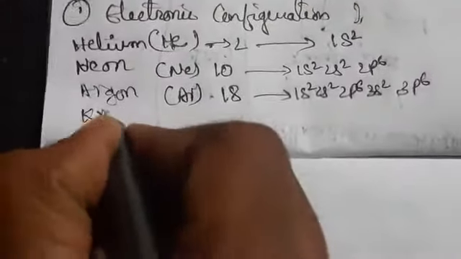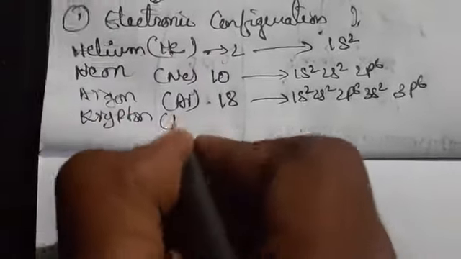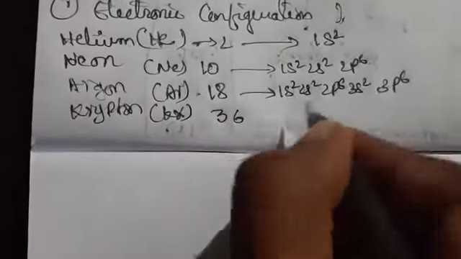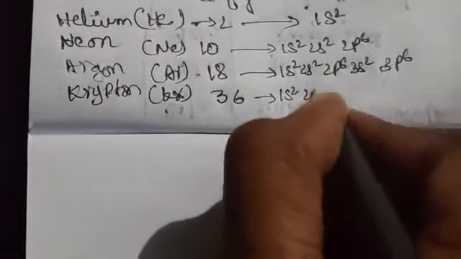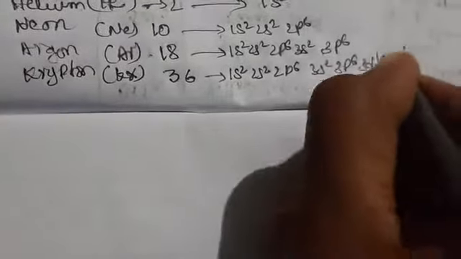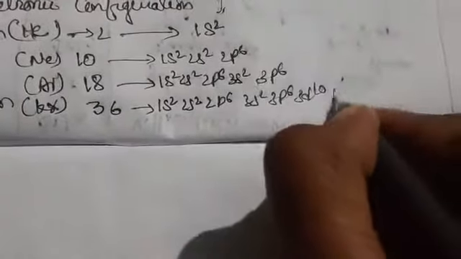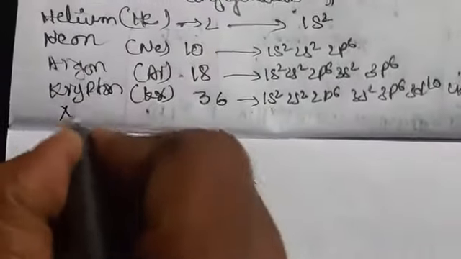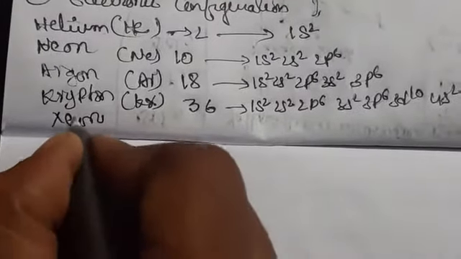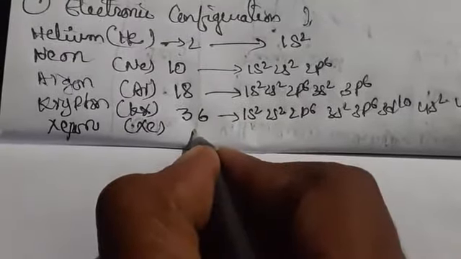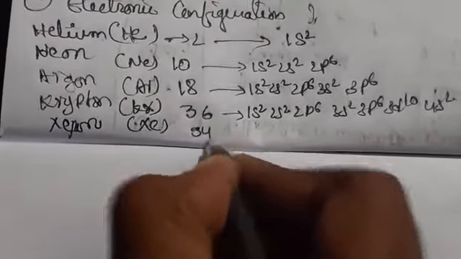Coming to krypton, symbol Kr, atomic number 36, the configuration is 1s2 2s2 2p6 3s2 3p6 3d10 4s2 4p6. Coming to xenon, symbol Xe, the atomic number is 54.